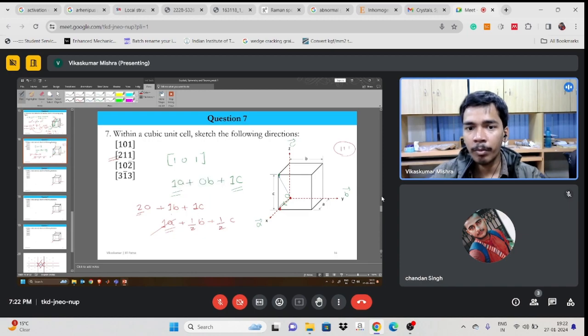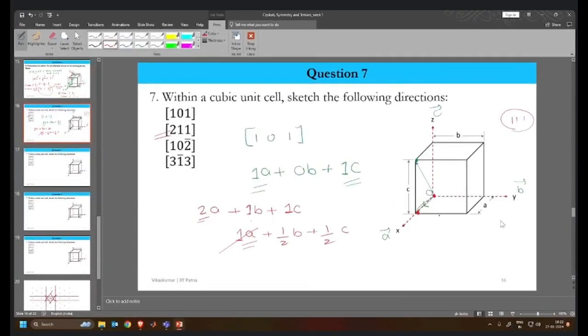Now in the B direction we have to go by the amount of 1 by 2. Let's go. So somewhere over here it will be, and in the C direction we have to go by 1 by 2. So somewhere over here, that is the face of this particular square, the front face of the cube. Okay, so from origin to over here, this is nothing but 2 1 1, right? Is it correct? Yes. We got it.